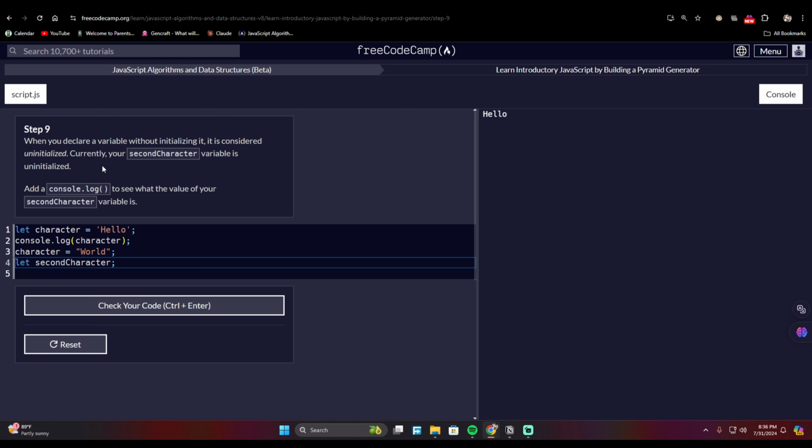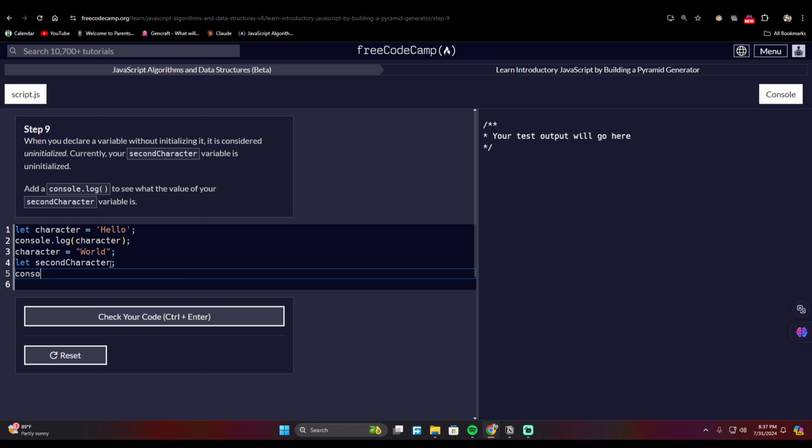So currently, your second character variable is uninitialized. It has no value. As you can see here, we only declared a variable called second character with the keyword let. It has not been assigned any value, either a number or a string, just like this. So therefore, it is uninitialized. It is undefined. So we are going to console.log this declared variable called second character.